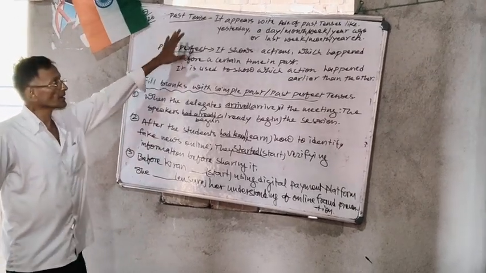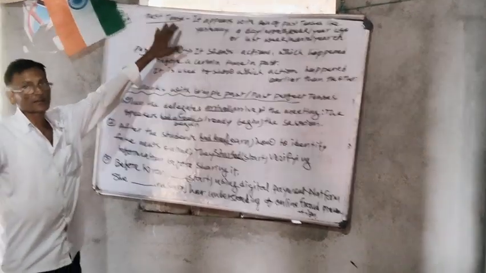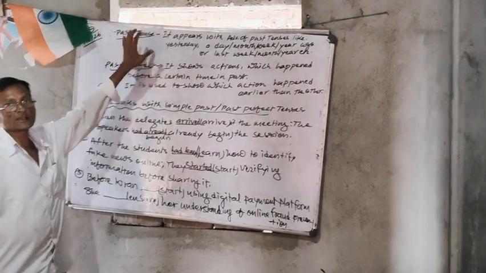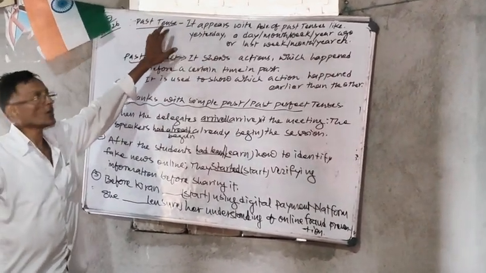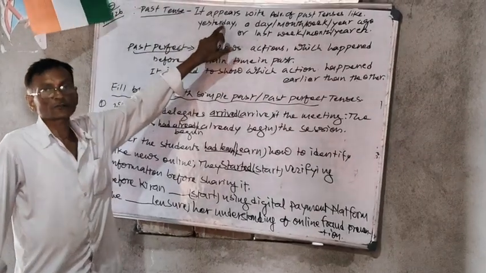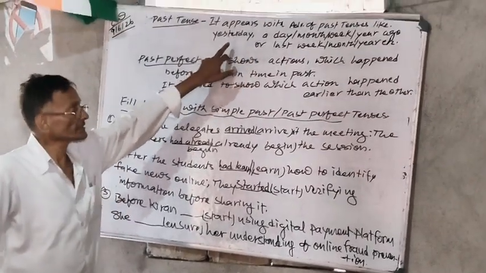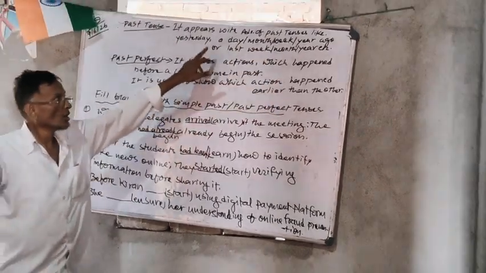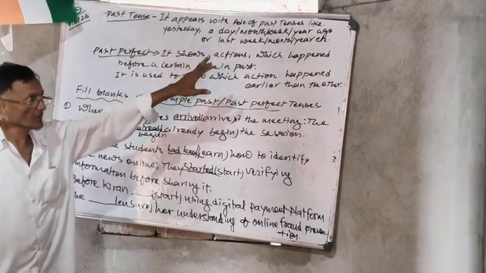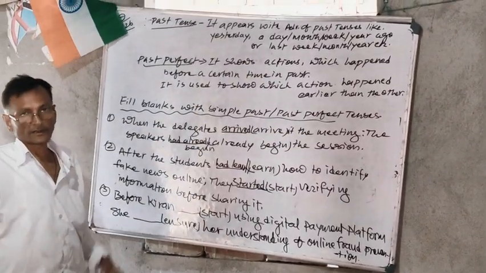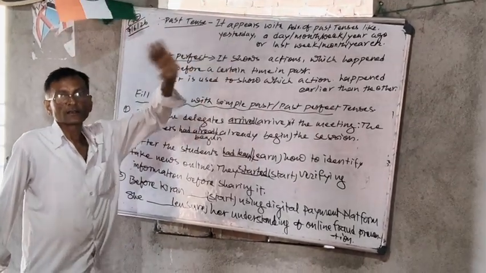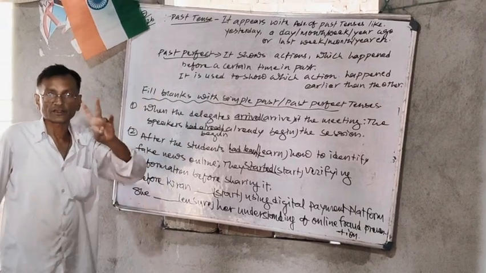Here, in past simple tense, mainly we have to see the adverbs of past tense, because simple past tense always carries these adverbs of past tense, like yesterday, a day, month, week or year ago, or last week, month or year, etc. All sentences coming with such adverbs of past tense, we have to use these strictly.